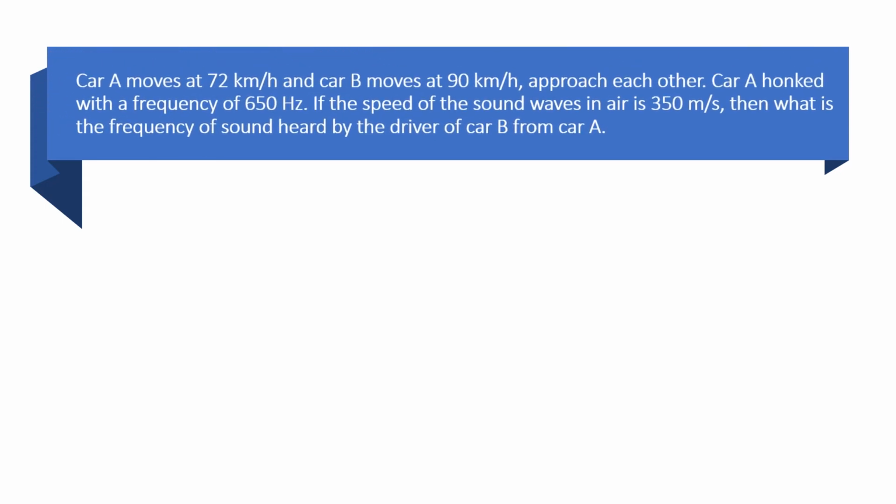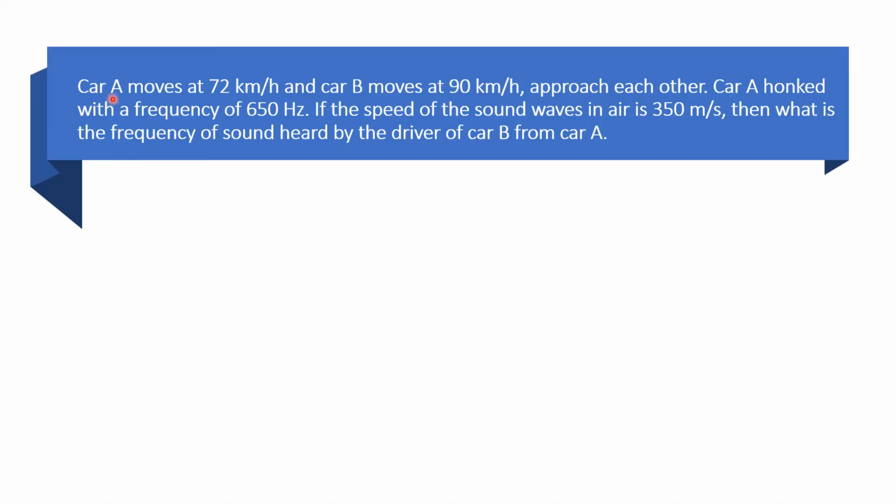Now, let us have the second problem. Let us read. Car A moves at 72 km per hour and car B moves 90 km per hour. Approach each other. Car A honks with a frequency of 650 Hz. If the speed of the sound waves in air is 350 meter per second, then what is the frequency of the sound heard by the driver of the car B from the car A? So, if you want to try to solve this problem, having the reference yung first problem natin, you may try to solve this one.